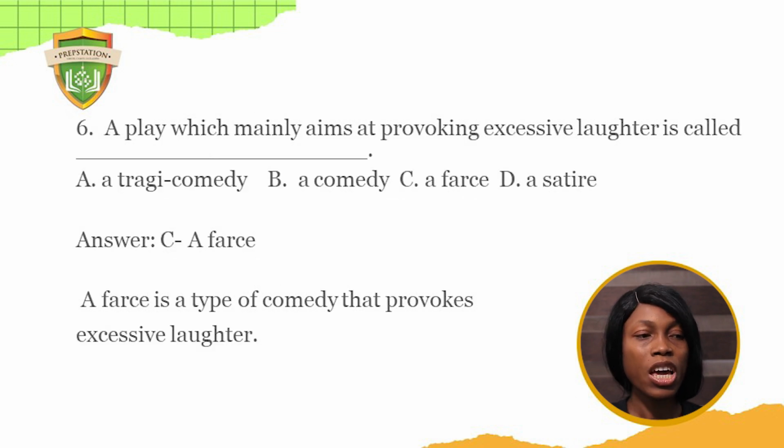Question 6. A play which mainly aims at provoking excessive laughter is called A. Tragic comedy, B. A comedy, C. A farce, D. A satire. In this case, we are looking at a type of comedy. So it's not just comedy. We know comedies are plays that, yes, could evoke laughter and at the same time has a happy ending.